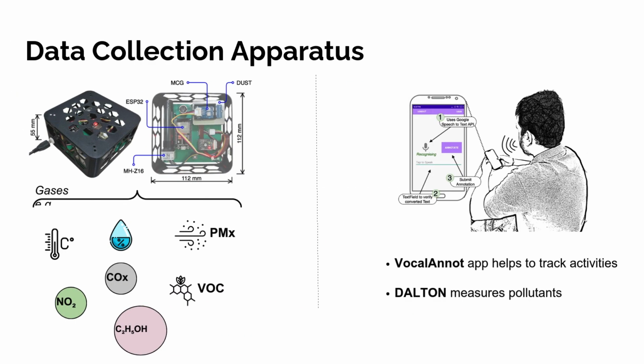We utilized Dalton air monitors that measure 8 pollutants such as CO2, VOC, particulate matter, ethanol, CO, etc., along with temperature and humidity. We have ensured that at least one air sensor is deployed per room. Participants used a simple Android app to log their daily activities.